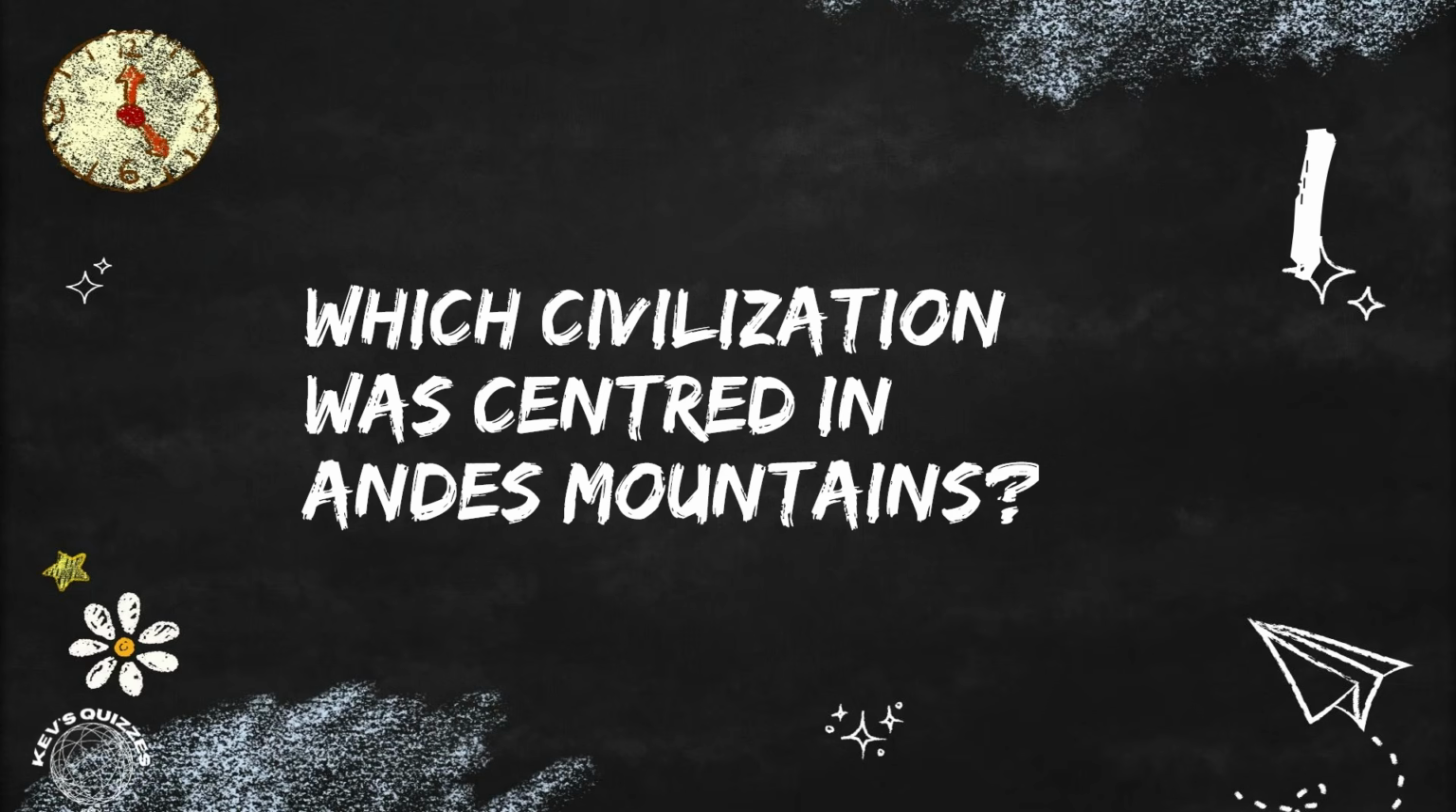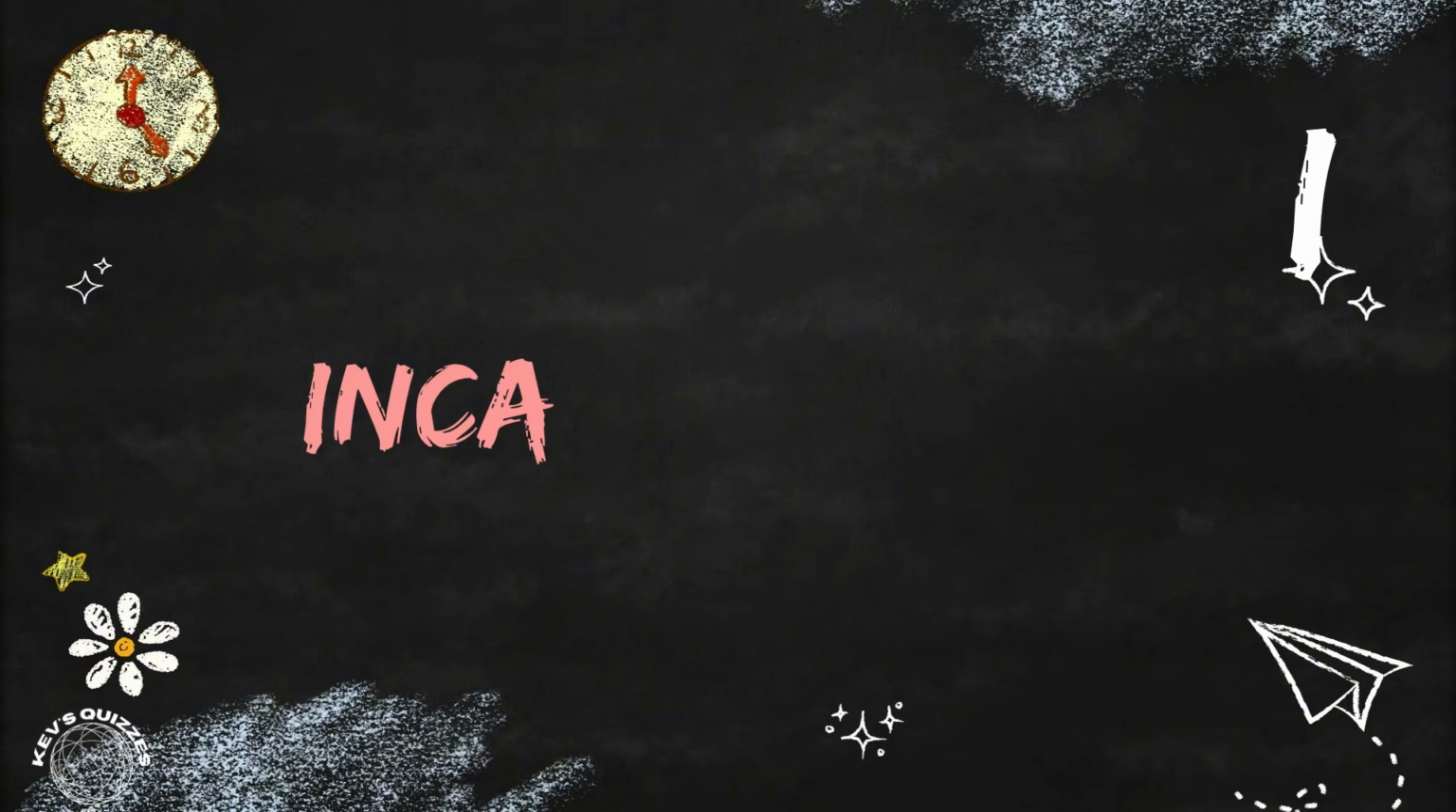Starting with the letter I, which civilization was centered in Andes Mountains? From 1438 to 1533, the Incas incorporated a large portion of Western South America, centered on the Andean Mountains, using conquest and peaceful assimilation, among other methods.